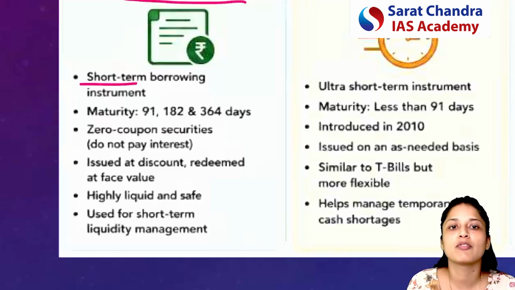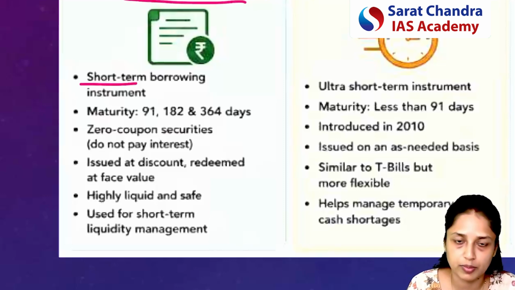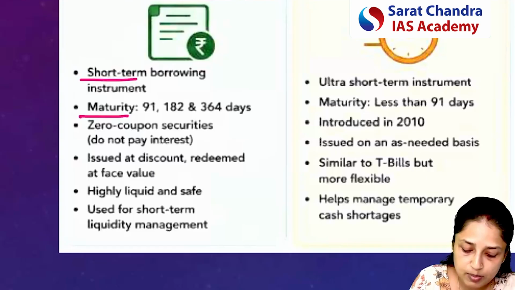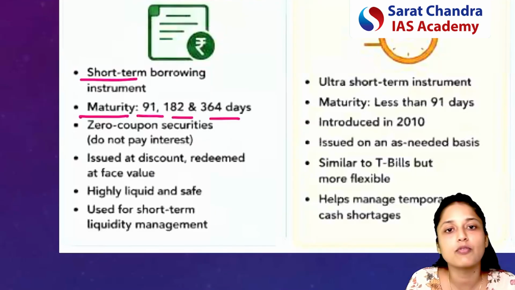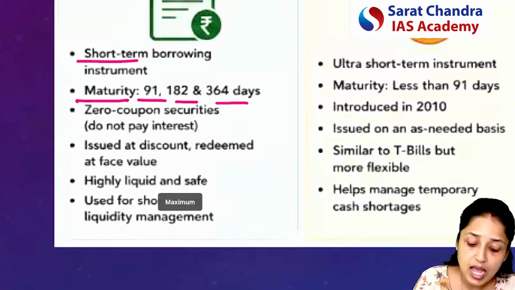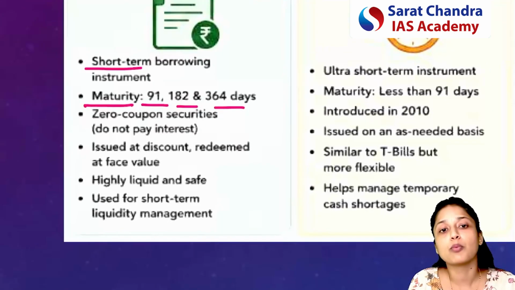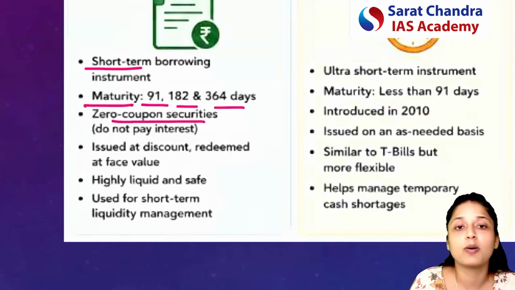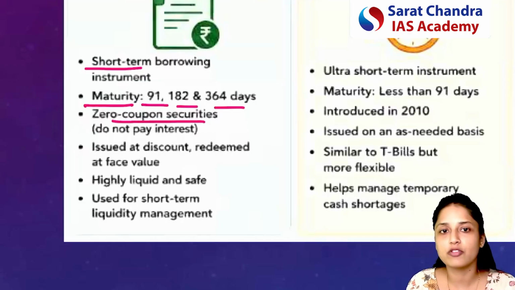That kind of instrument we will call a short-term borrowing instrument. So here, maturity we are already discussing. Either it can be 3 months, 6 months, or less than 1 year, complete 364 days. Next important thing, very, very important for the exam, is that these securities are zero coupon securities. So this is a confusion, right?